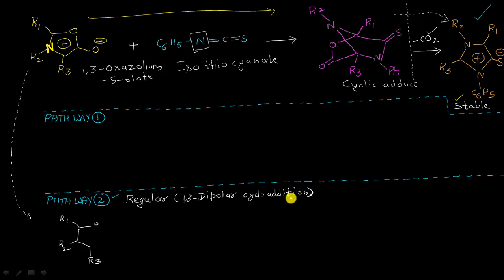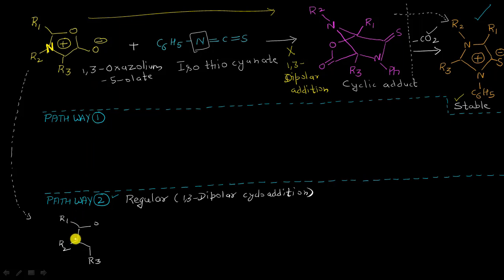So this means that whatever reaction I have shown here, I mean this thing and the formation of this thing, it is not some regular 1,3 dipolar cycloaddition reaction, right? It is some other type of reaction. We will come to this reaction later on, but let us see what is going to happen if I am adding a molecule of isothiocyanate to my mesoionic compound and we are going towards a regular 1,3 dipolar cycloaddition reaction.